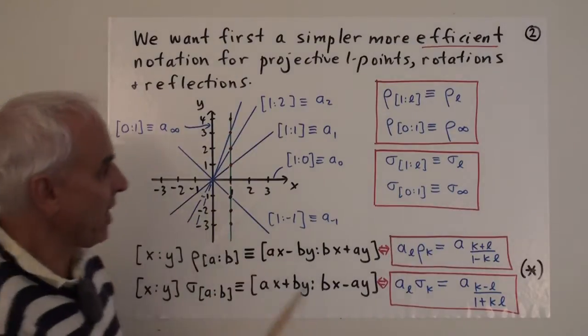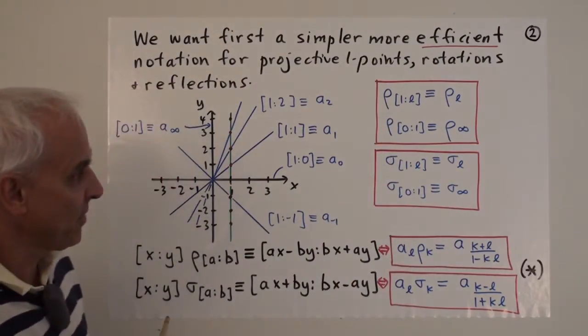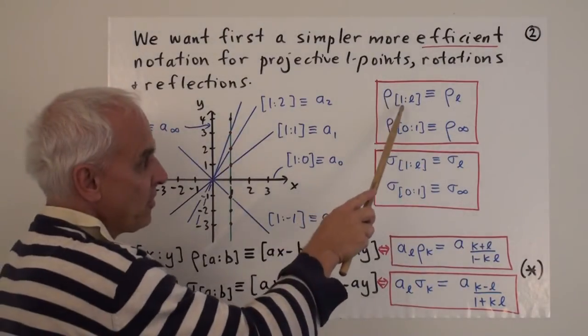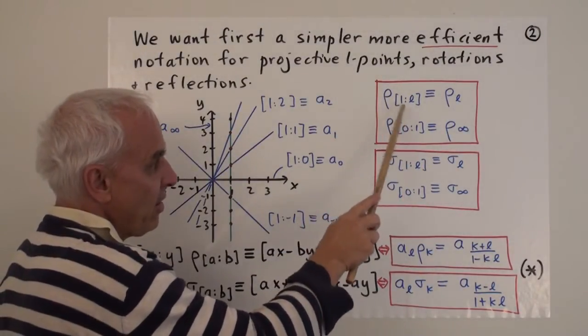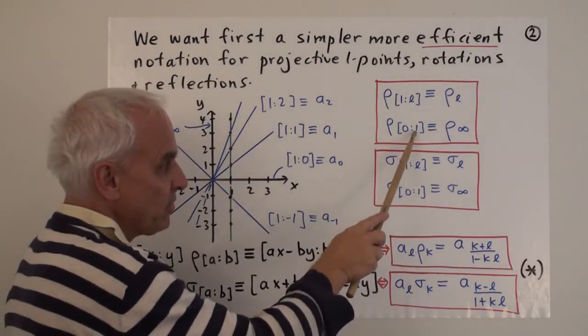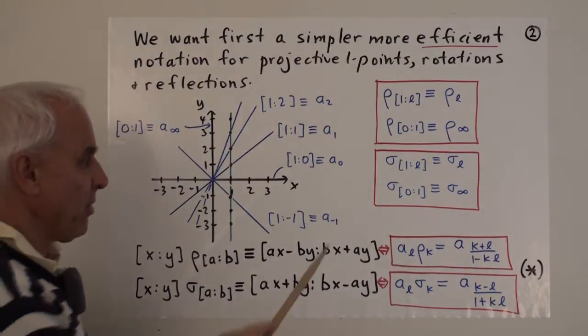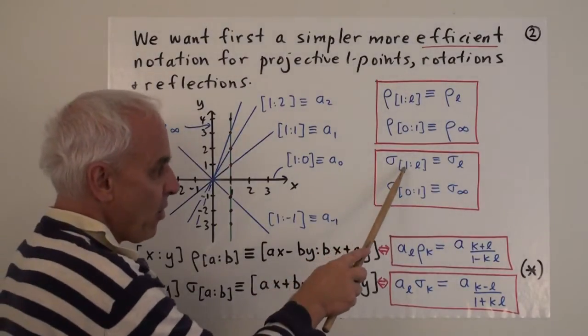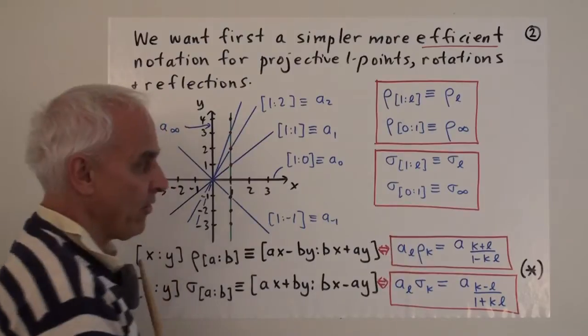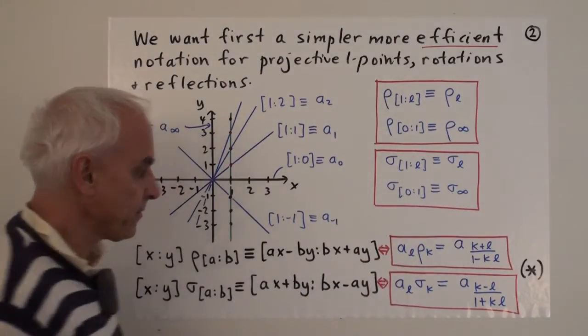And then in keeping with that, we'll shorten our notation for rotations and reflections, so that a rotation of the form 1 to L will be shortened to just rho sub L, while rho sub 0 to 1 will be called rho sub infinity. Similarly with reflections, sigma 1 to L will be called sigma L, and sigma 0, 1 will be called sigma infinity.